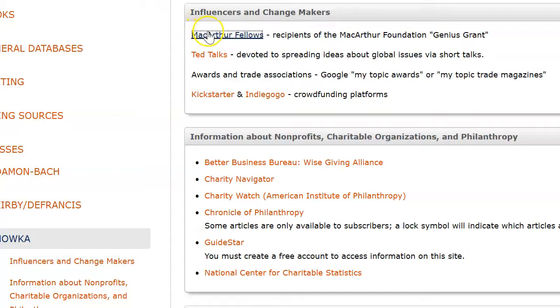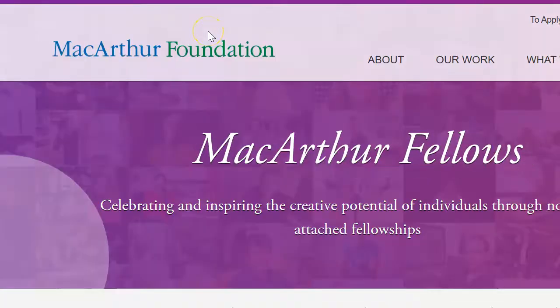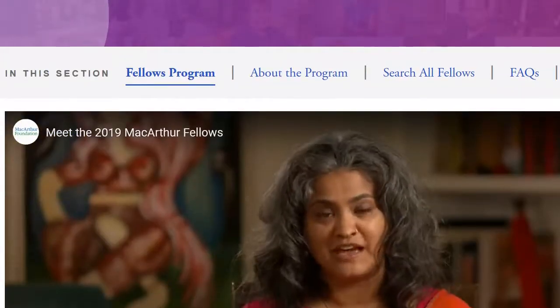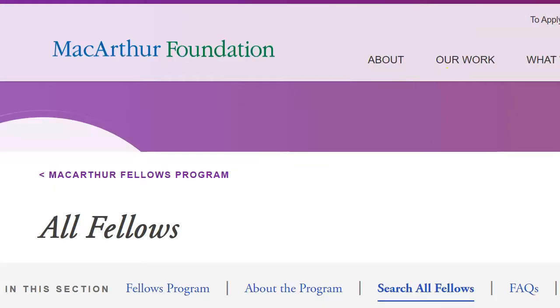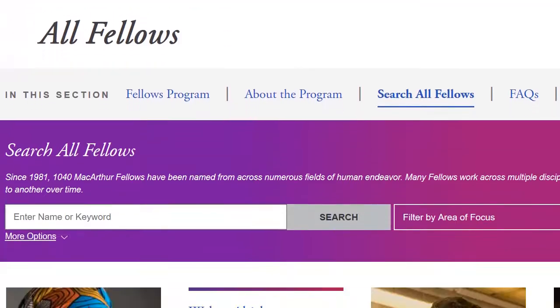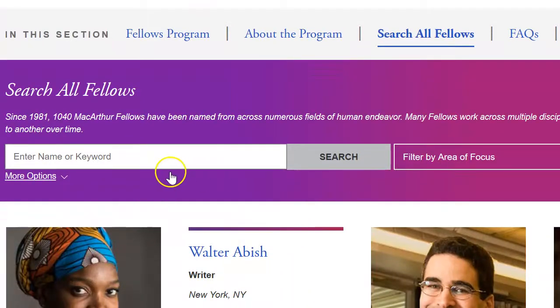So I'm going to click the MacArthur Fellows link, and when we go to the main page, there's a lot of information here. But for me, what I would encourage, just to get things started, is click Search All Fellows. With this information here, if you wanted to look up a particular individual, you can put their name in. But let's say I'm just a student who's in a major wondering, I wonder if there's something in my major that's worth pursuing. So I'm going to choose Filter Area by Focus.